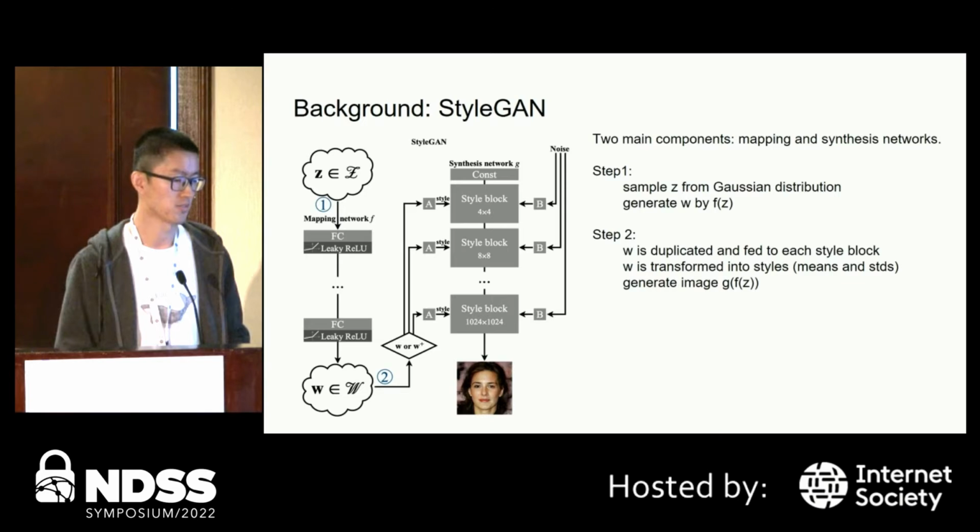The network G is composed of multiple style blocks with various resolution scales. For example, here is 4x4 to 1024 by 1024. Each style block has two convolutional layers, and the style application is achieved by mutating the means and standard deviations of the feature maps. In step 2, W is duplicated and fed to each style block. Each W is transformed into styles, and the styles are in fact the means and the standard deviations we expect. The obtained styles are then used to adjust the means and the standard deviations of the feature maps in the style blocks to generate the final image.